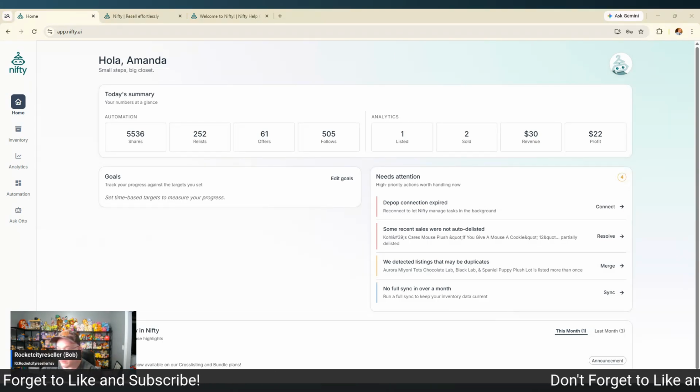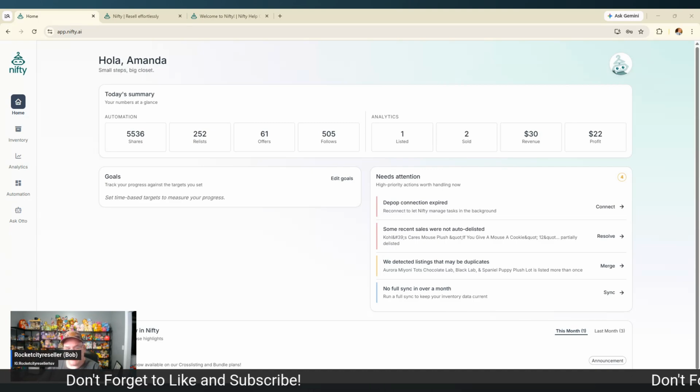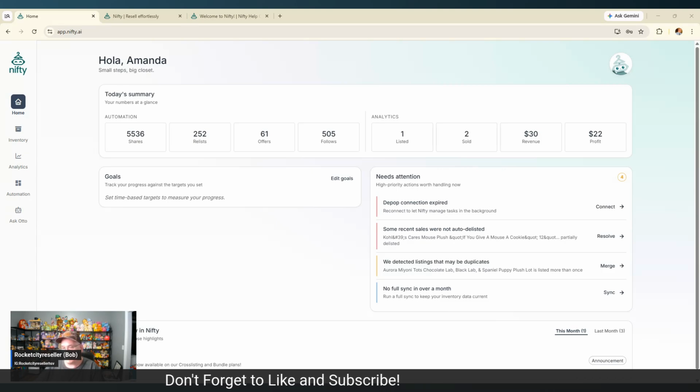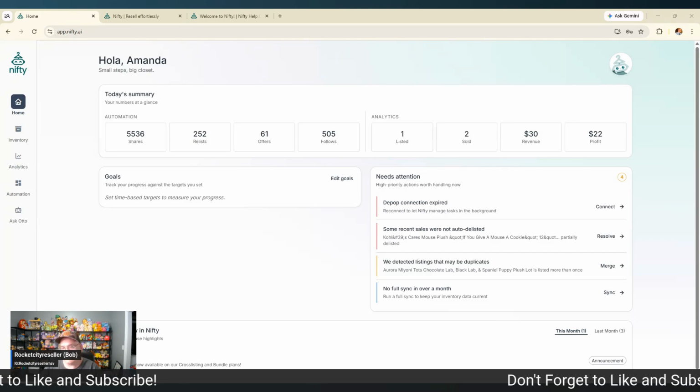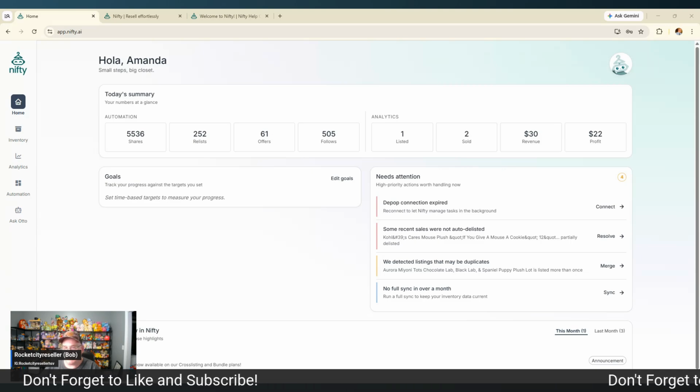All right, y'all, we are back from the break, and let's talk about what those changes were to Nifty and how they are important and how they affect you. So basically now there is a home screen. There didn't used to be a home screen. It was just the inventory, analytics, automation, and the automated auto, which is their help feature, their agent that's available for you to use.